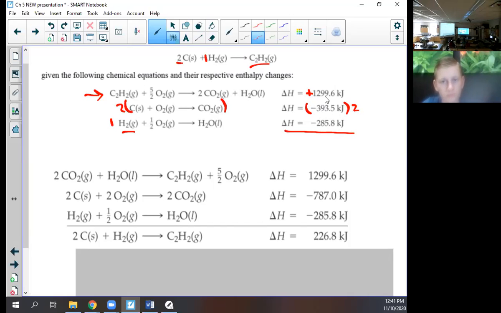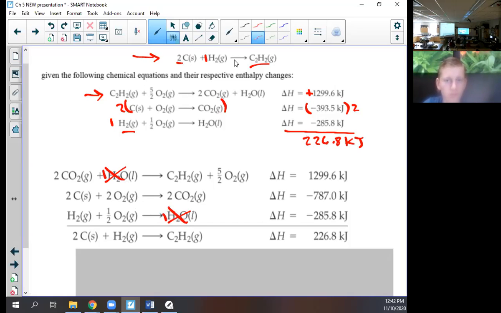So 1299 plus negative 800 plus negative 285, we end up with 226.8 kilojoules. Now, if you will look, it has to balance out. The water, because there's no water up here, right? So the water better cancel out. There's a 1 here. There's a 1 here. So the water cancels out.